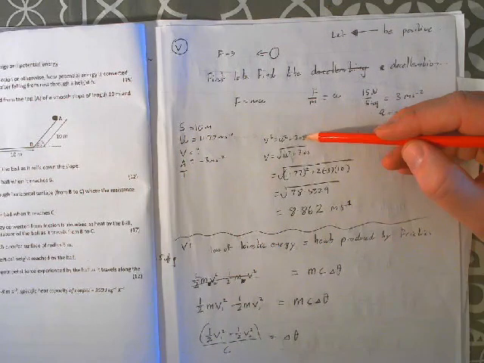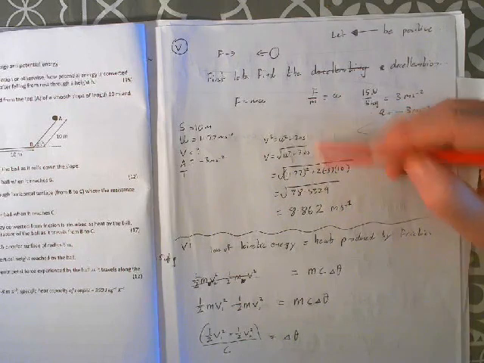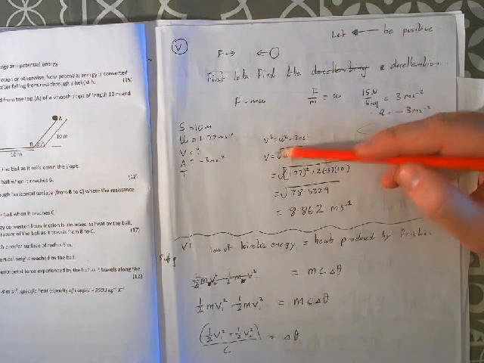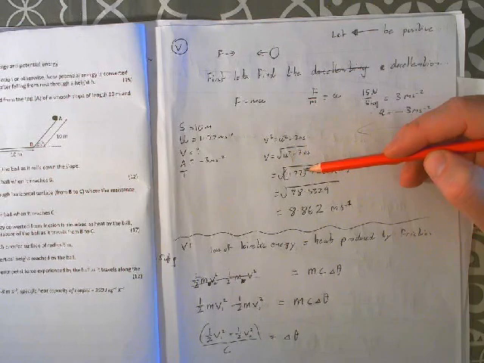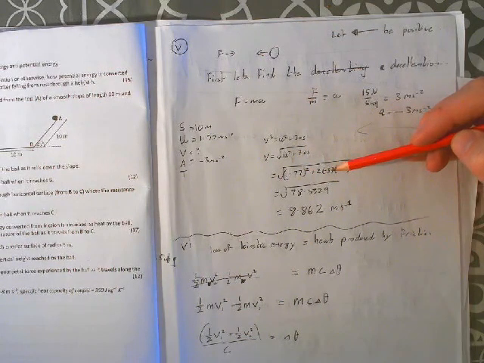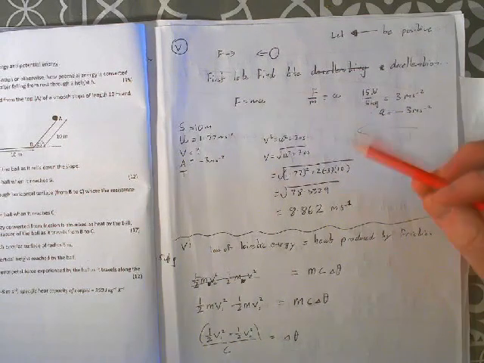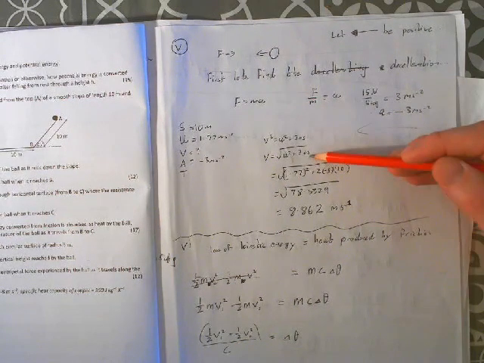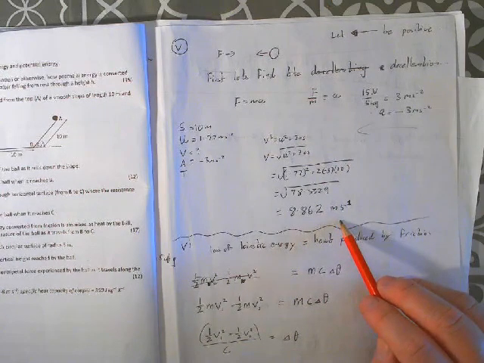So, with an acceleration of minus 3 meters per second squared, we have our initial velocity and we have our displacement. Again, I think v squared equals u squared plus 2as is our winner here to get the final velocity. So just plug in the numbers. Use the square root this time, and be careful because the u is not 0, so the u does not go away. 11.77 squared plus 2 multiplied by the minus 3, because that's the negative acceleration, times the 10, gives us 8.862 meters per second.